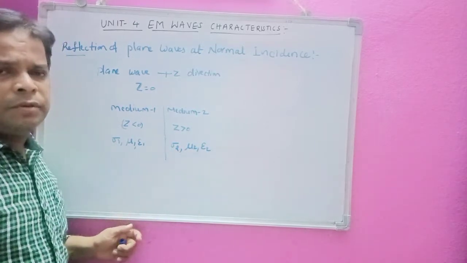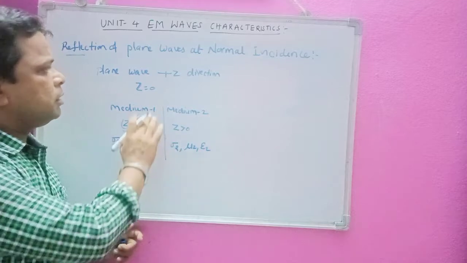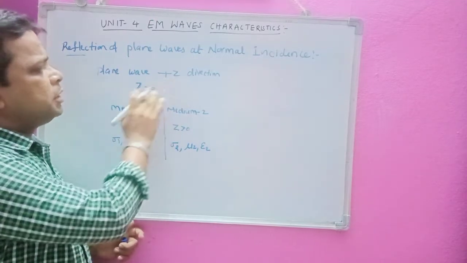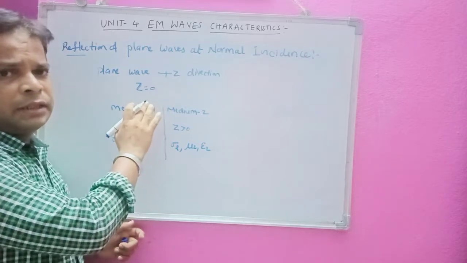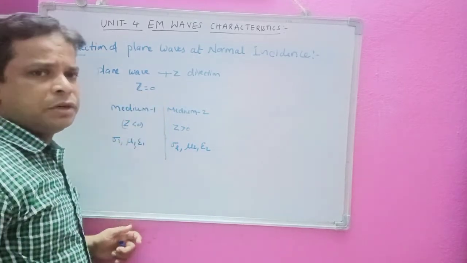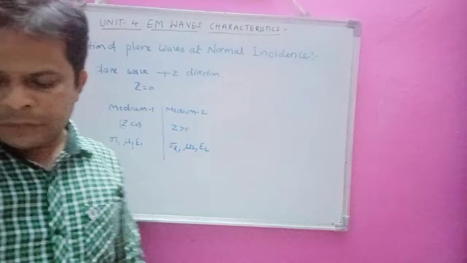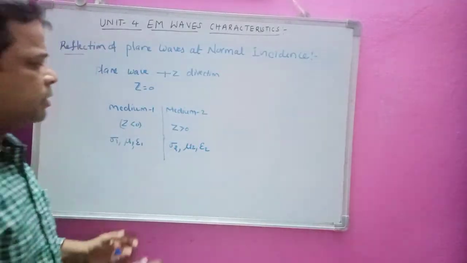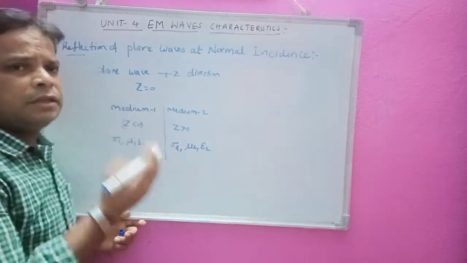These are the two mediums. We assume that a plane wave is propagating in the positive z direction and is incident at the z equal to 0 interface. Here we are going to consider three types of waves.